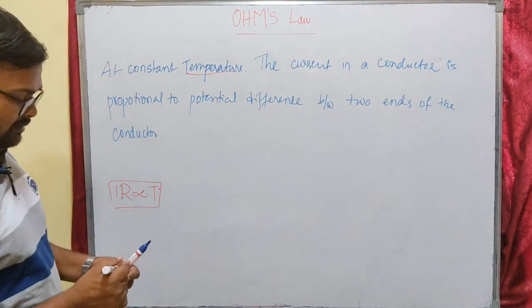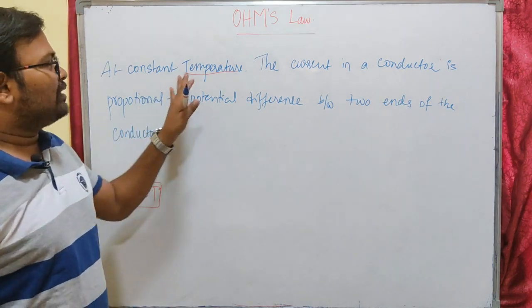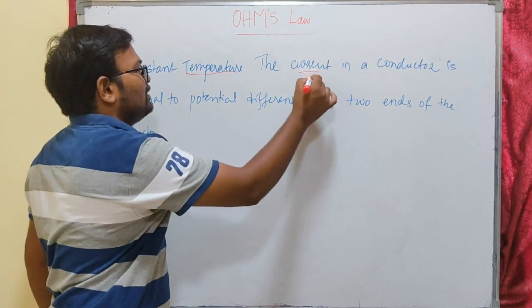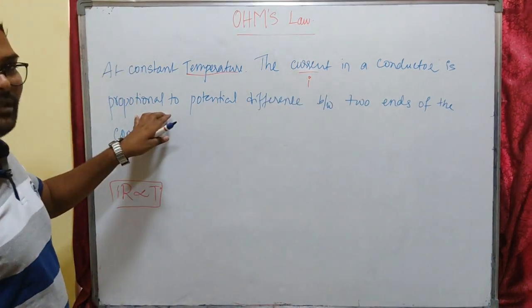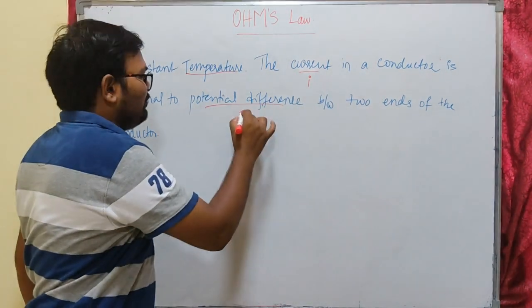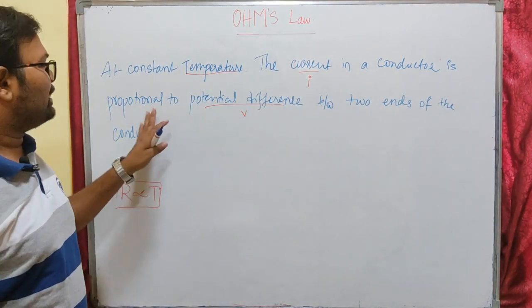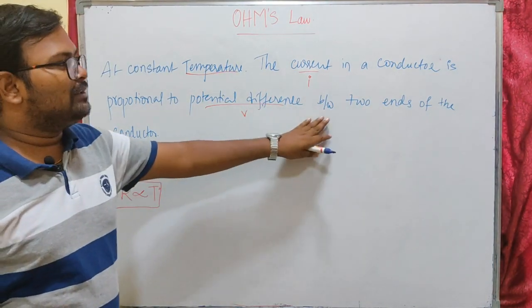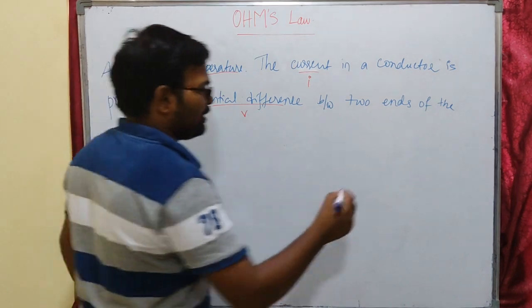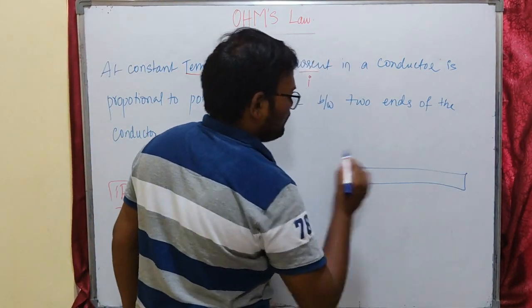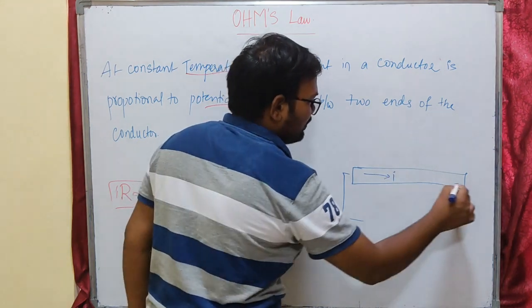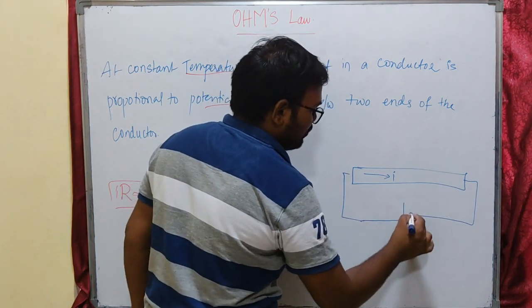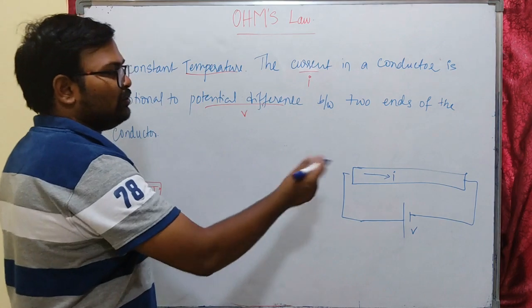We have to keep it constant so that our resistance will be constant. That I am going to explain further. At constant temperature, the current I in a conductor is proportional to the potential difference V between two ends of the conductor. If I have a copper conductor like this, the current flow in the conductor will be proportional to the voltage between its two ends.